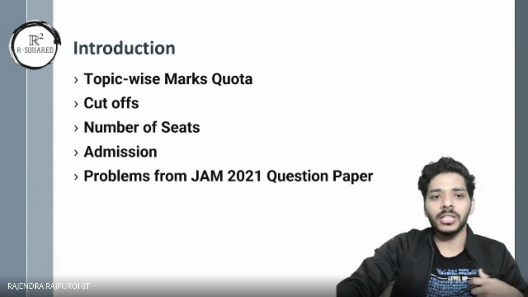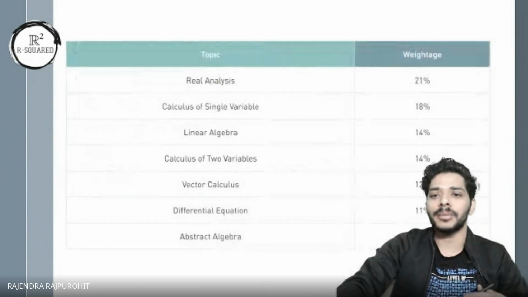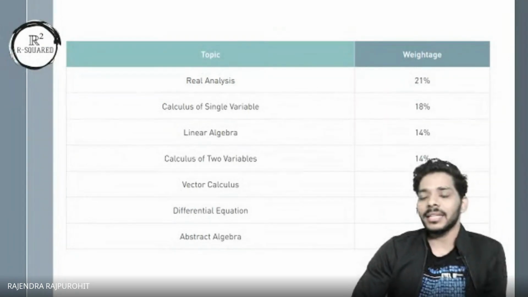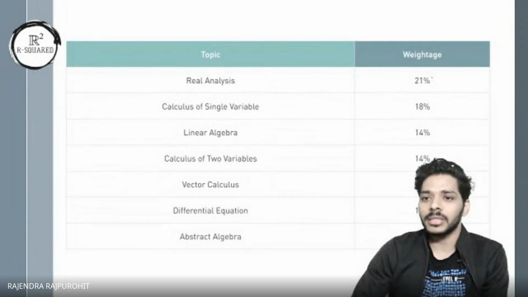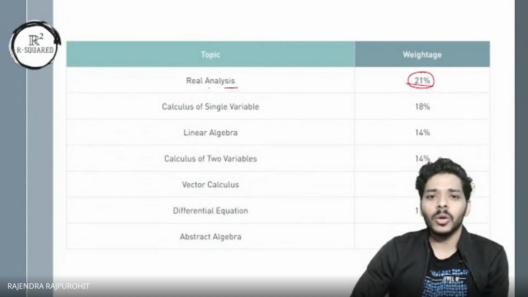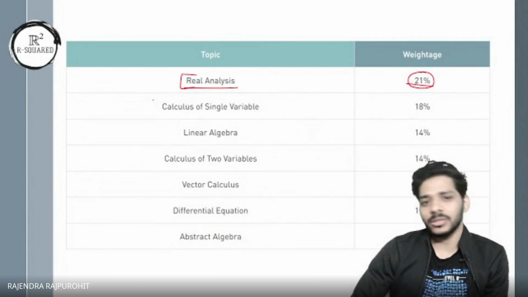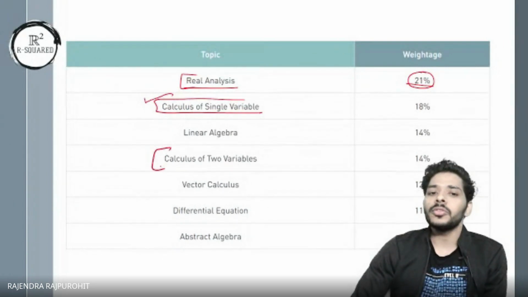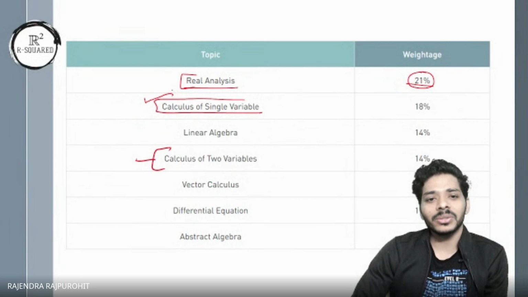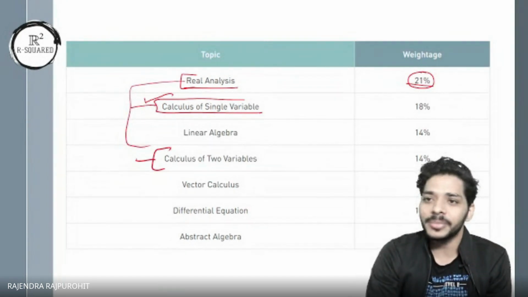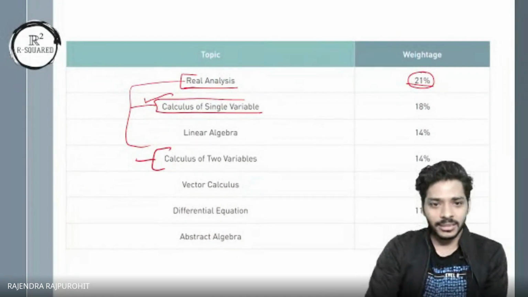First of all, if I go for topic-wise marks reservation in this exam, the analysis goes at the top with the most marks, 21%. That means 21 marks out of 100. When we are teaching, we consider calculus of one variable also in real analysis, and calculus of two variables also mostly in real analysis. So this analysis part is huge, almost 50% reservation in your single exam.